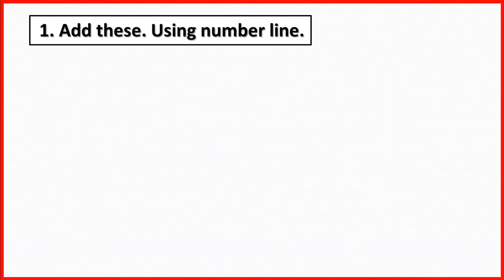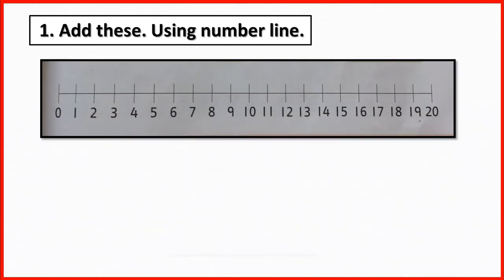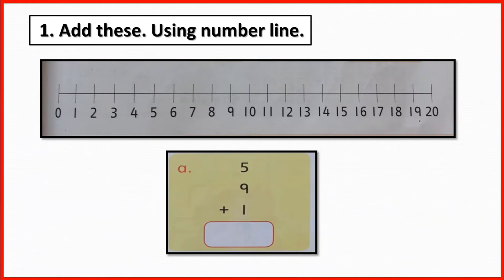Add these, use the number line. So let's add these 3 numbers. In addition, using number line we do forward counting. That's why to add 9 into 5 we have to jump 9 times ahead from 5. So let's jump 9 times ahead from 5.